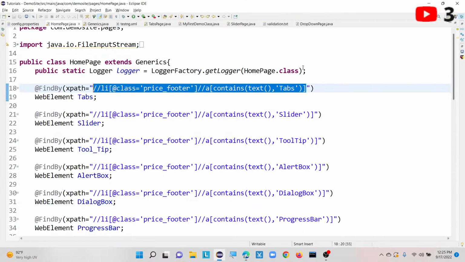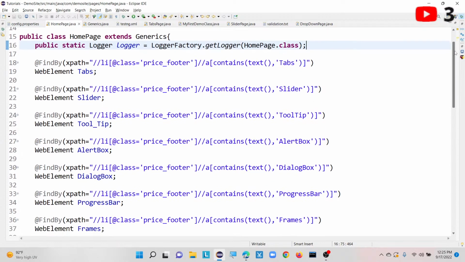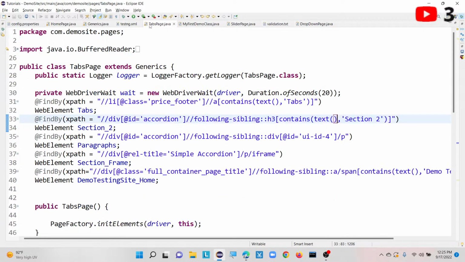Now go to your actual code. This is for the tabs page. I have created one XPath here to click on that particular tab. If you are using the page object model, you define it with the @FindBy annotation followed by WebElement tabs. This web element should be private, because it belongs to this particular page only, right? If it were used everywhere, we could declare it public, but it is restricted to one page, the tabs page. So that's why we need to define it as a private WebElement.